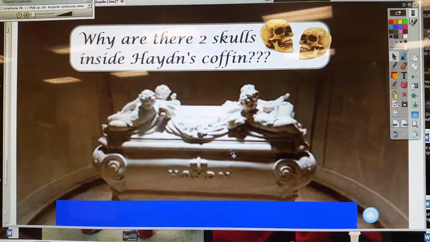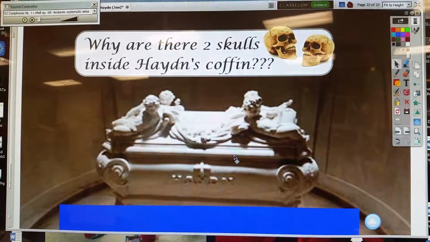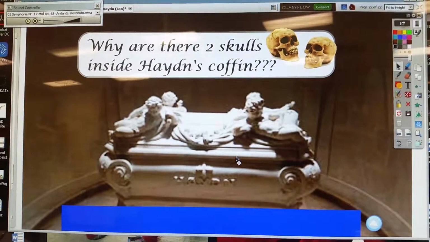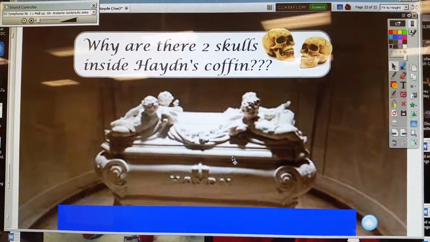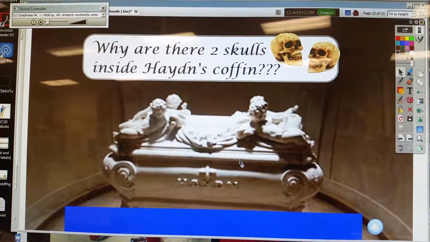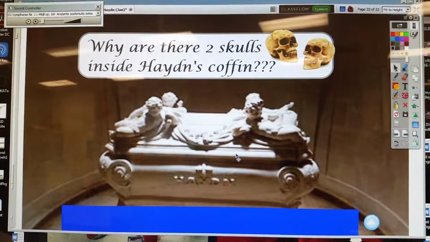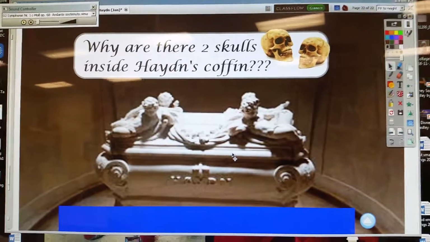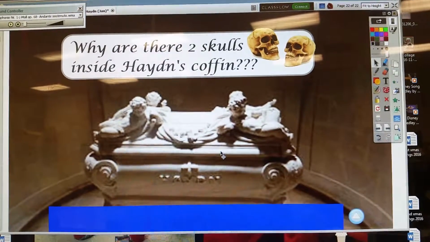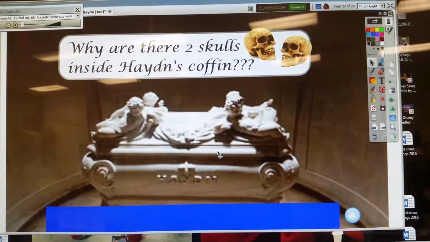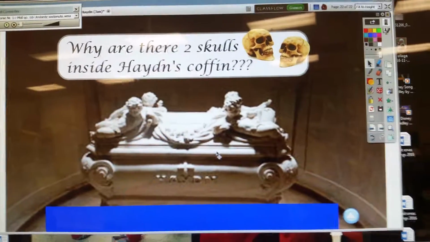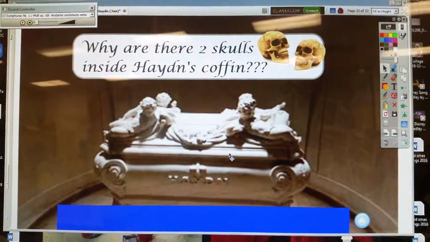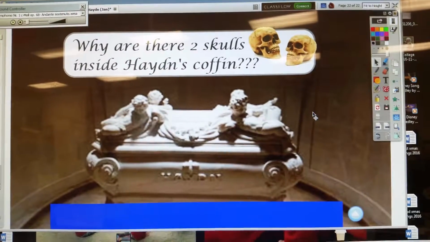The answer is basically some guy after he died, they stole his head because they believed in a science back then called phrenology, which was measuring the skull to figure out if people were good at certain things or other things. It's totally bunk. You can use the analogy or the metaphor of a lunchbox, like trying to measure a lunchbox on the outside to predict what the kid is eating for lunch on the inside. It's not going to tell you anything, but that's the reason why.